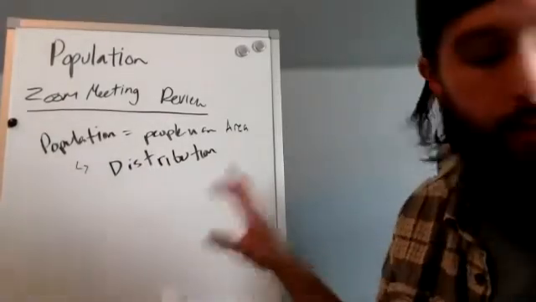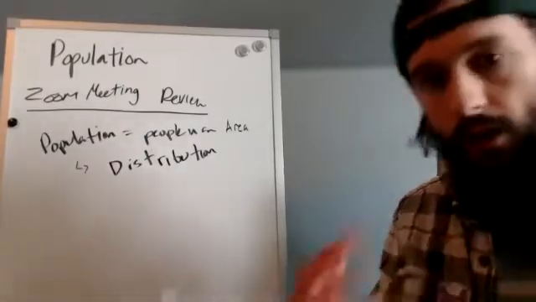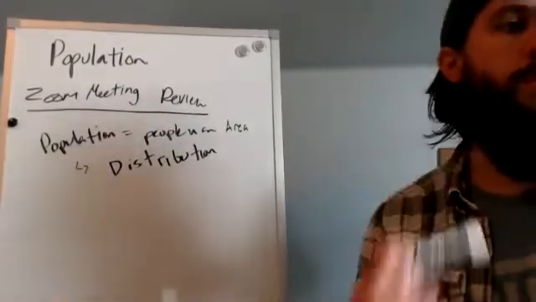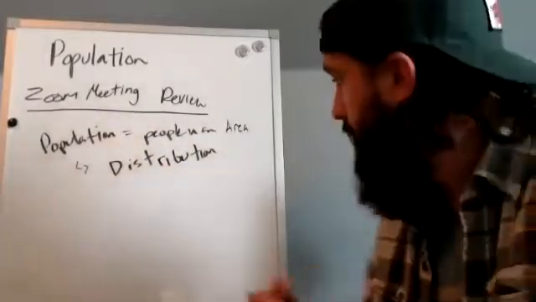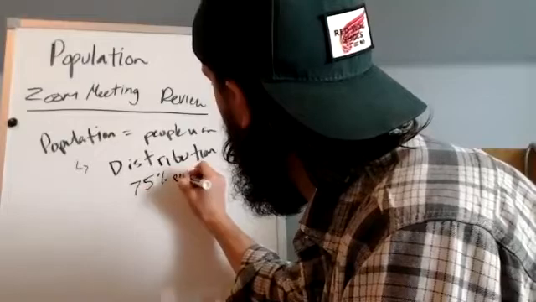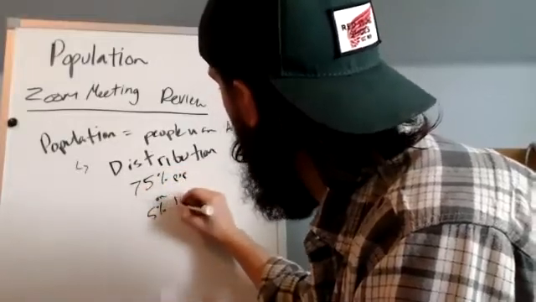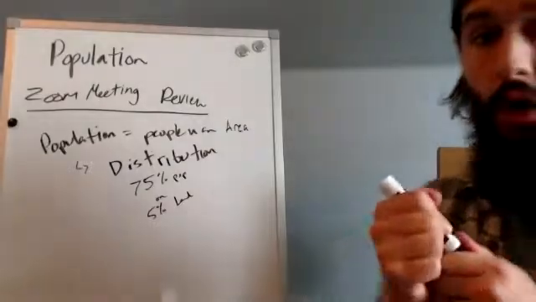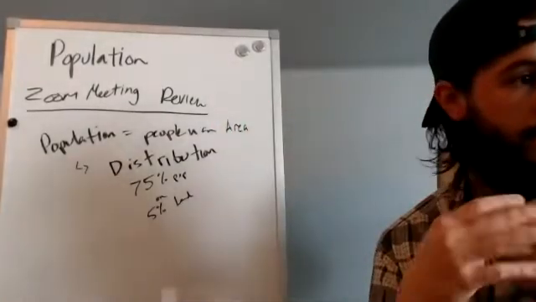Okay, so remember, where do people live? 75% of the population of the planet lives on 5% of the land. So 75% of the population is on only 5% of the land. So really, we're packed together. Most places on the planet are very packed together.